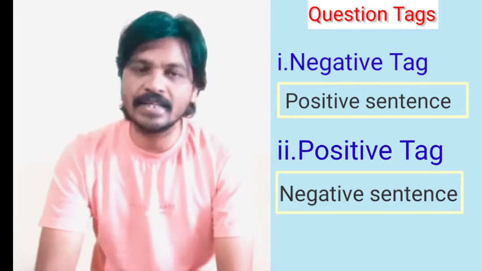Okay, my dear friends, now you understood what tags are. Let us come to know how to use that. To use that, I have a few tricks here, very easy tricks you can understand very easily. With the structure we can use it very easily. These question tags have two structures: one is a negative structure and one is a positive structure.